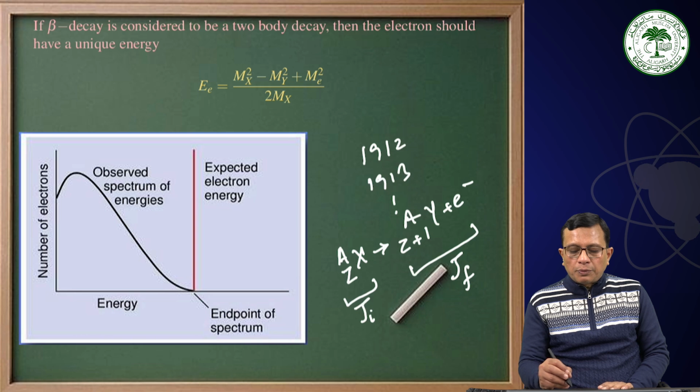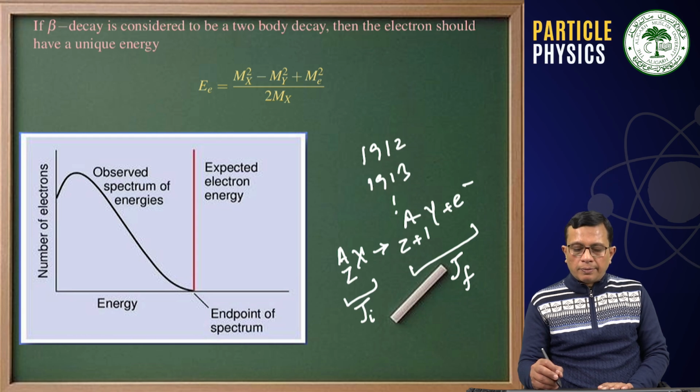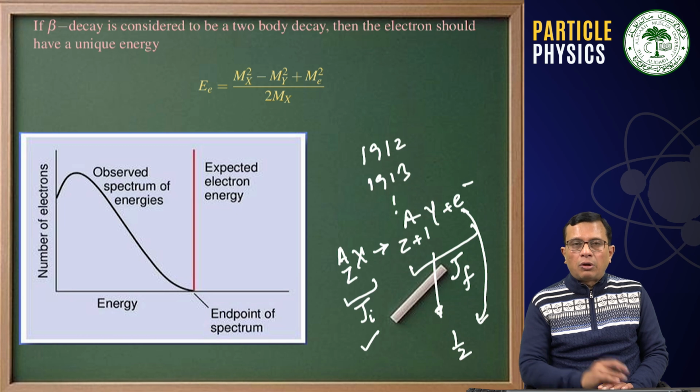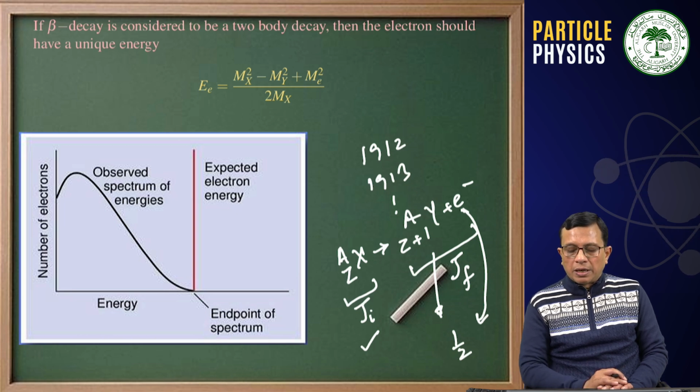For example, the initial spin was an integer, while the final state is a half-integer multiple, since we know that all electrons have spin half.